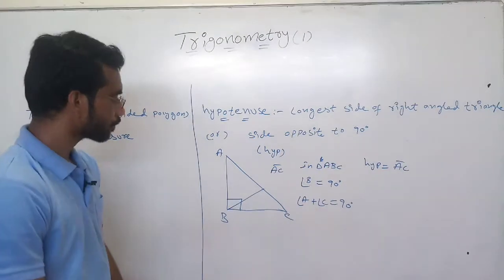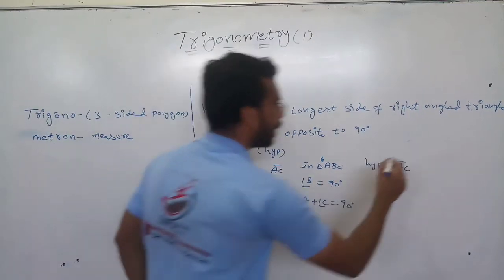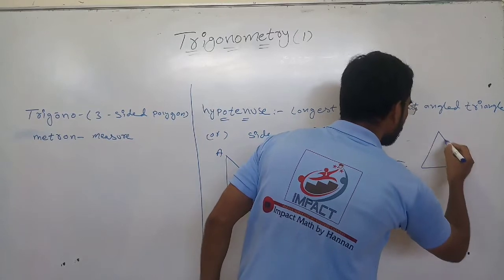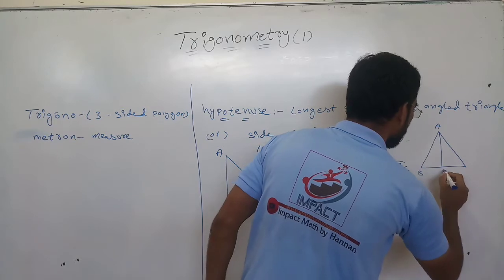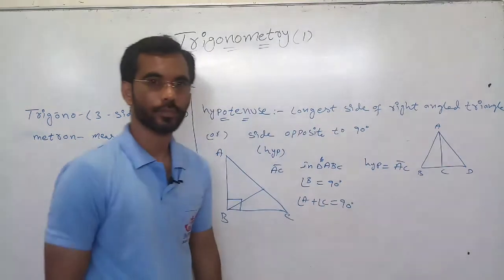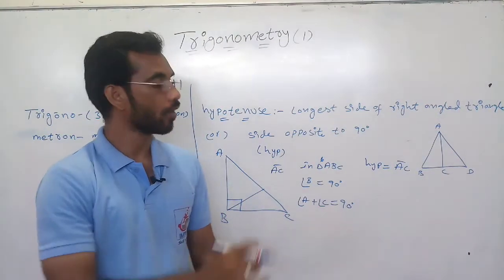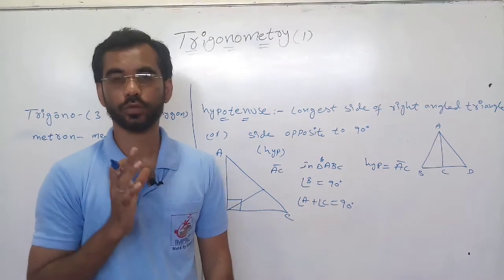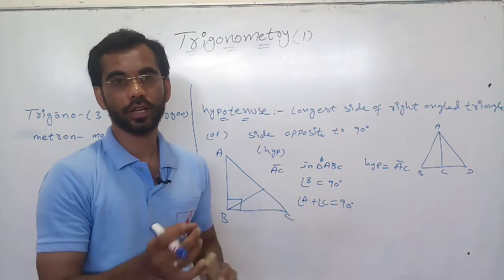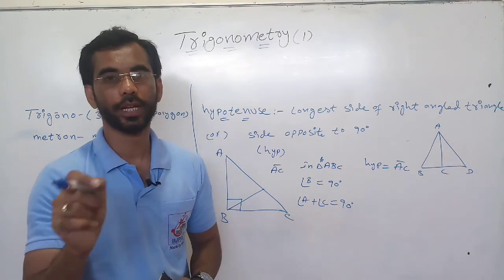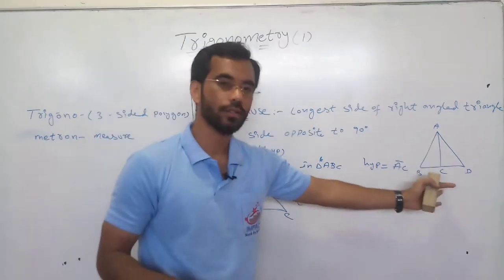Now I am giving you a work in this triangle A, B, C and D. How many triangles are forming in this one and what are the hypotenuses, you should find it. This is a work for you. After getting the answer, you reply in the comment box. Then we will go for this type of triangle in the next videos.